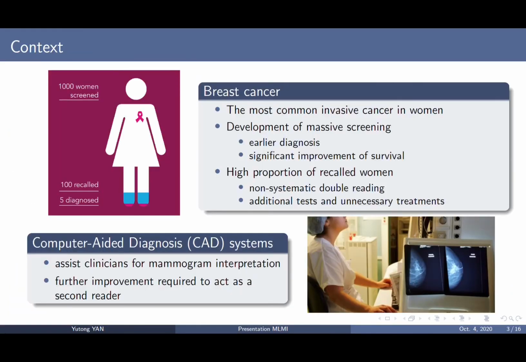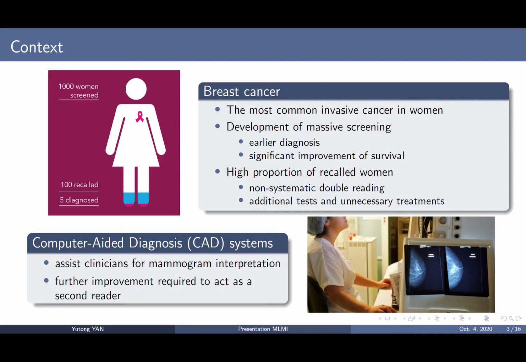Breast cancer has become a common disease that threatens women's physical and mental health. Over the past few years, the massive screening has allowed earlier diagnosis and better cancer management, so the survival improved significantly.